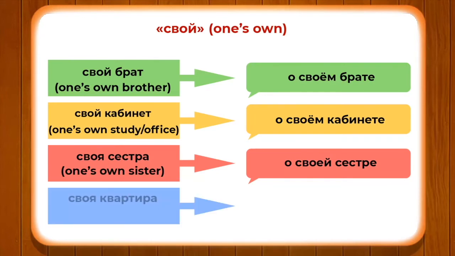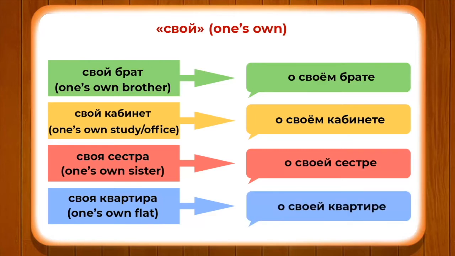Now let's take one example of inanimate. Alright, о чем? Своя квартира, one's own flat or apartment. So the question can be: о чем он рассказывает, about what he is narrating. Он рассказывает о своей квартире. Here the ending of своей remains the same. However, the meaning changes because we are talking about something inanimate. So we have the answer: он рассказывает о своей квартире. He is talking about his own flat.